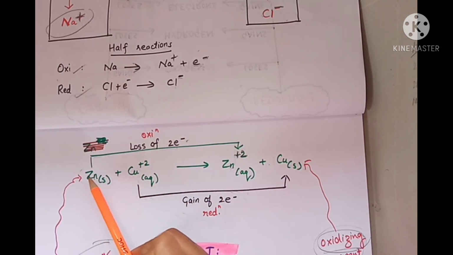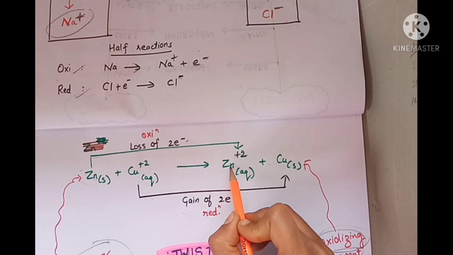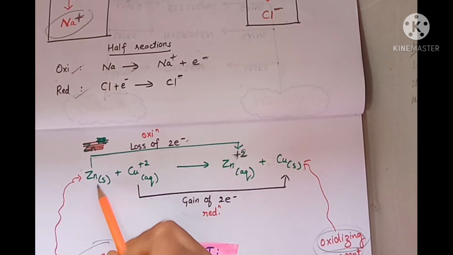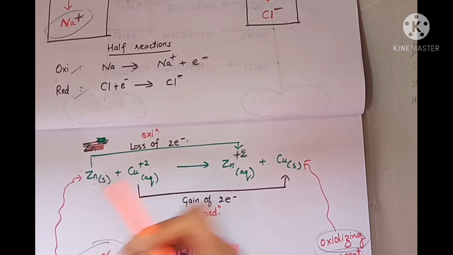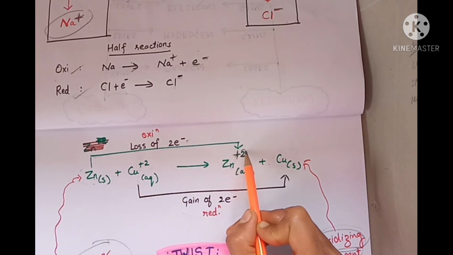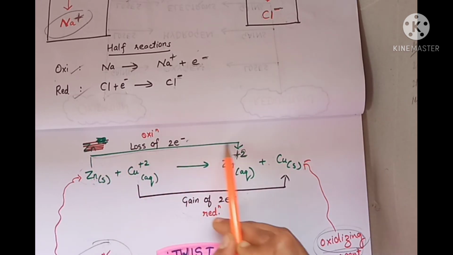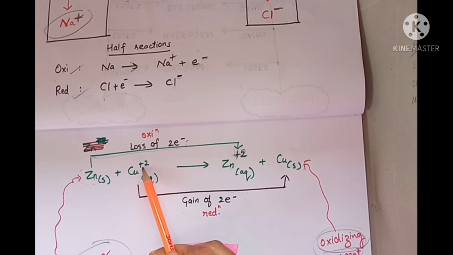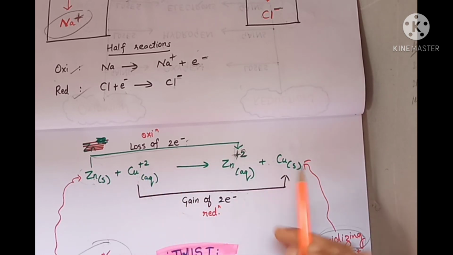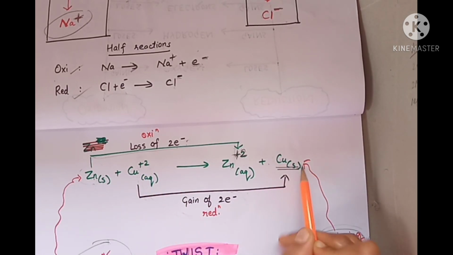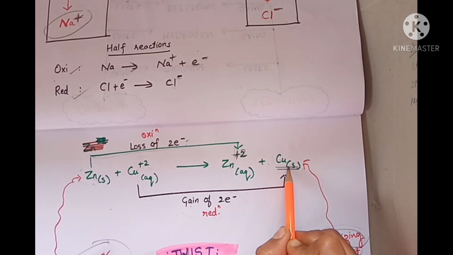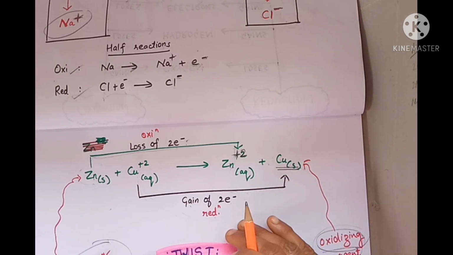Now zinc here is converted to Zn+2, that is, it has lost 2 of its electrons to form Zn+2. That is, oxidation has taken place here with loss of 2 electrons, whereas copper in its aqueous solution has been converted to solid copper, that is, gained 2 electrons and has got reduced. So both these examples we have discussed in terms of electrons.